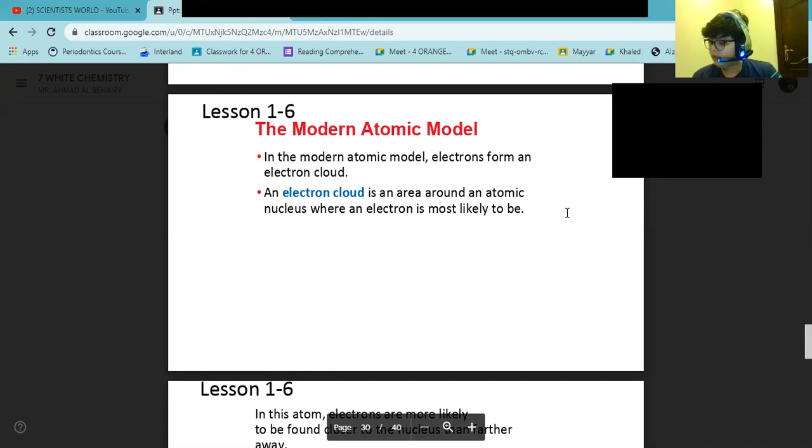Instead, scientists can only predict the likelihood that an electron is in a particular location. What they mean is that now they can only predict where the electron is most likely to be.